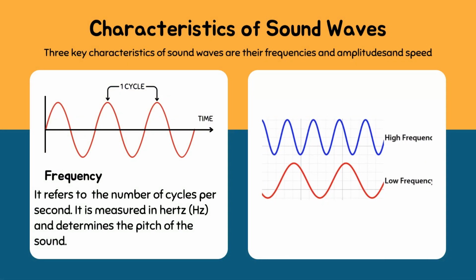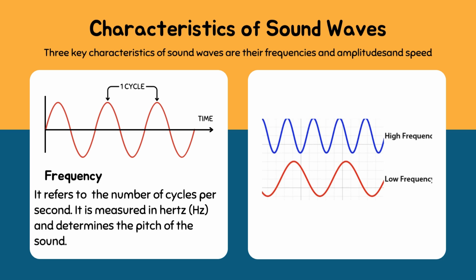Let's discuss the characteristics of sound wave. First of all, frequency. Frequency refers to the number of cycles per second. A cycle means one trough and one crest are included in that. Frequency is measured in hertz and it determines the pitch of the sound also. In the second figure, two waves are given, high frequency and low frequency. In the high frequency wave, more cycles will be there comparatively with the low frequency wave.